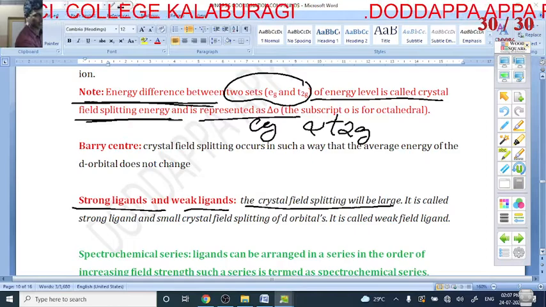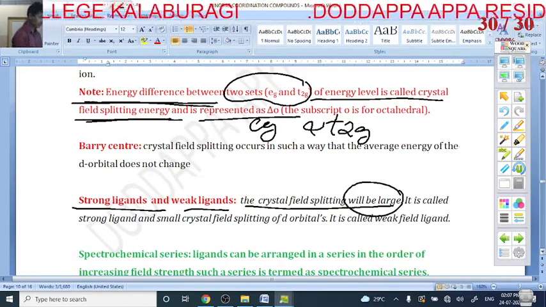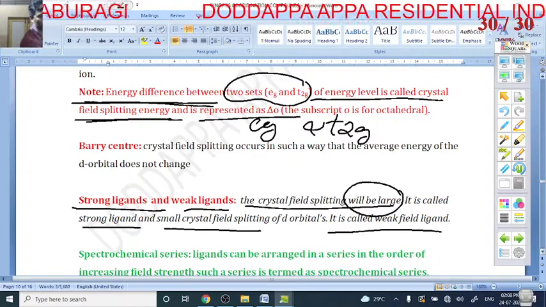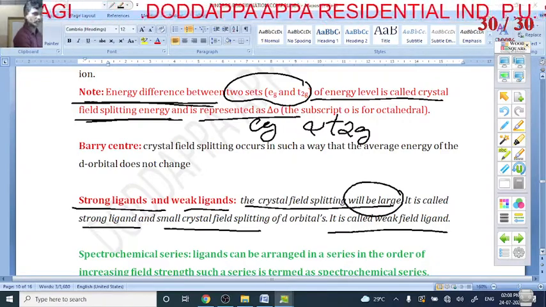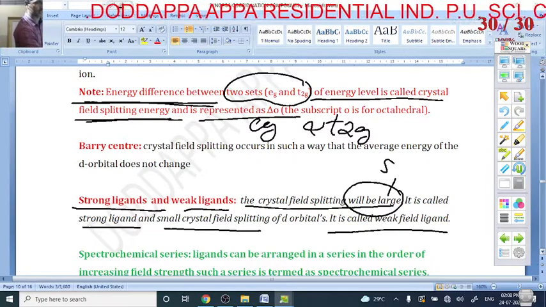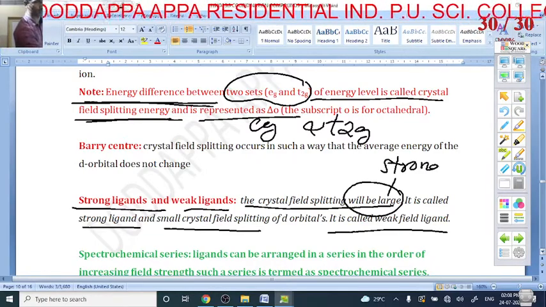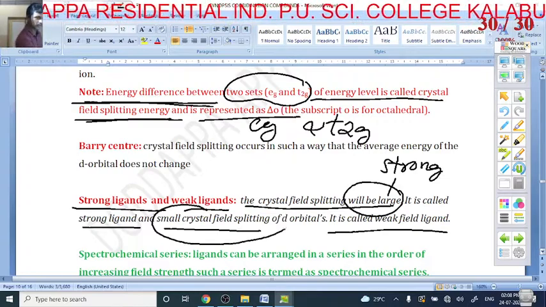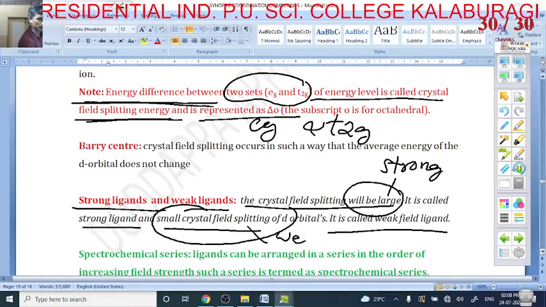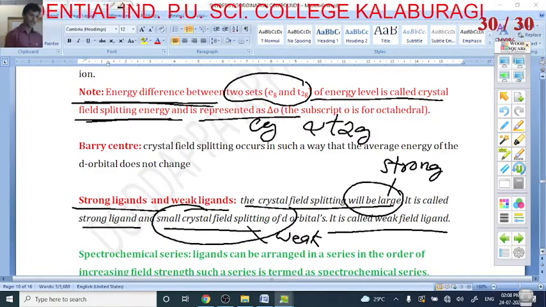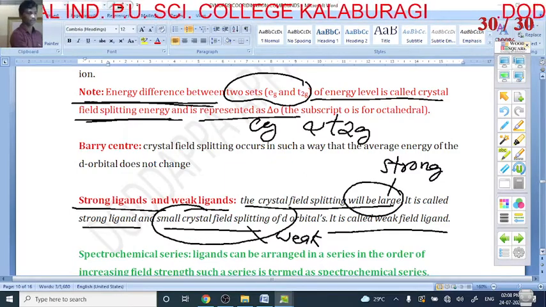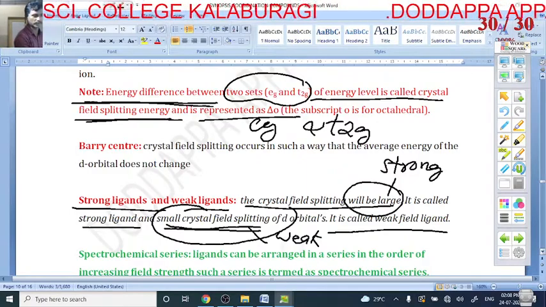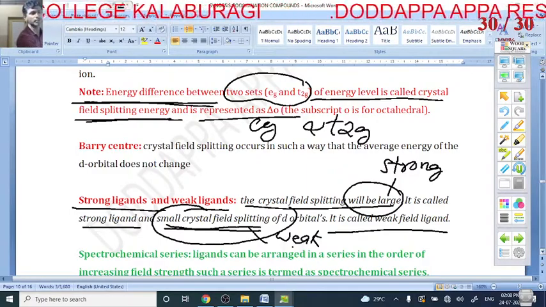And the next is, what are strong and weak ligands? When the crystal field splitting is large, it is called a strong ligand. When the crystal field splitting is small, it is called a weak ligand. So a strong ligand has large splitting, and a weak ligand has small crystal field splitting.